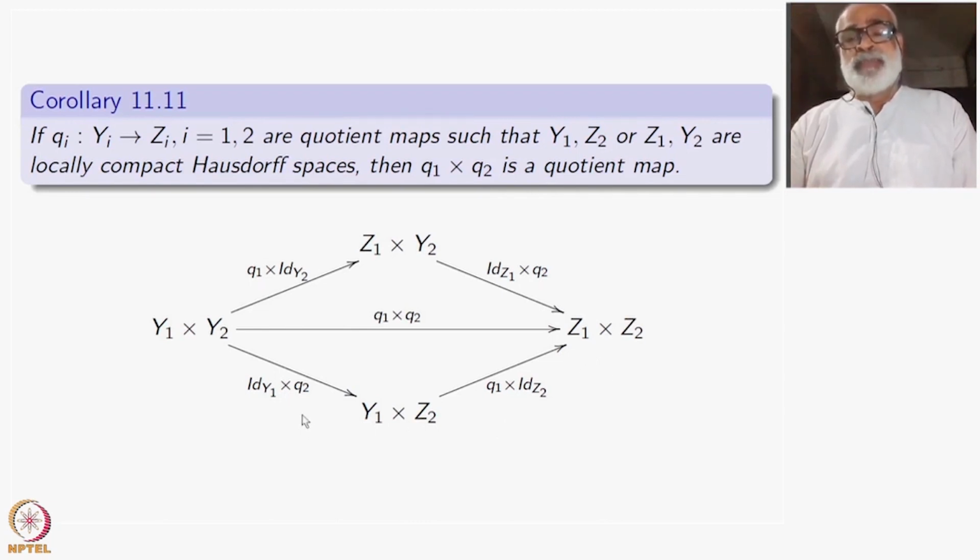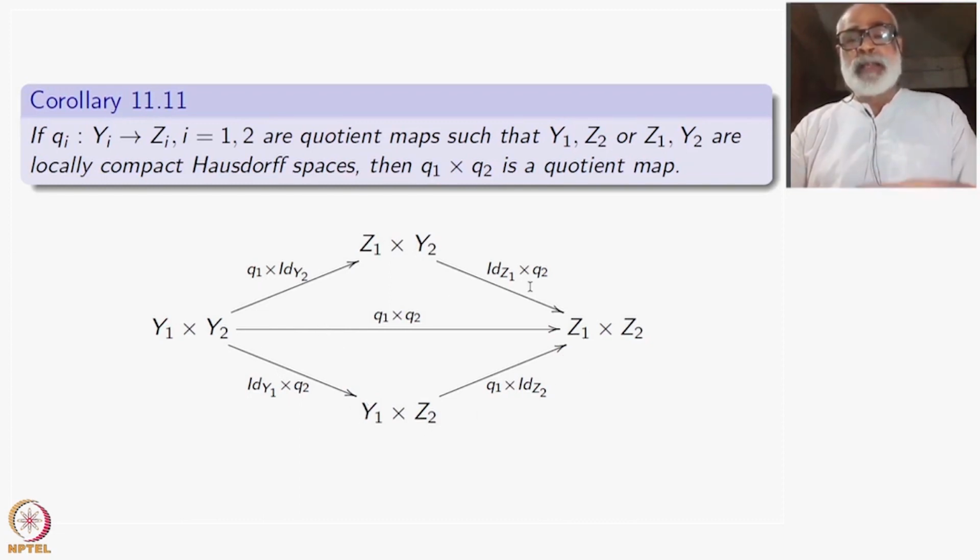So the statement is, if Y1 and here Z2 are locally compact regular, then this composite is a quotient map, because each of them is a quotient map.